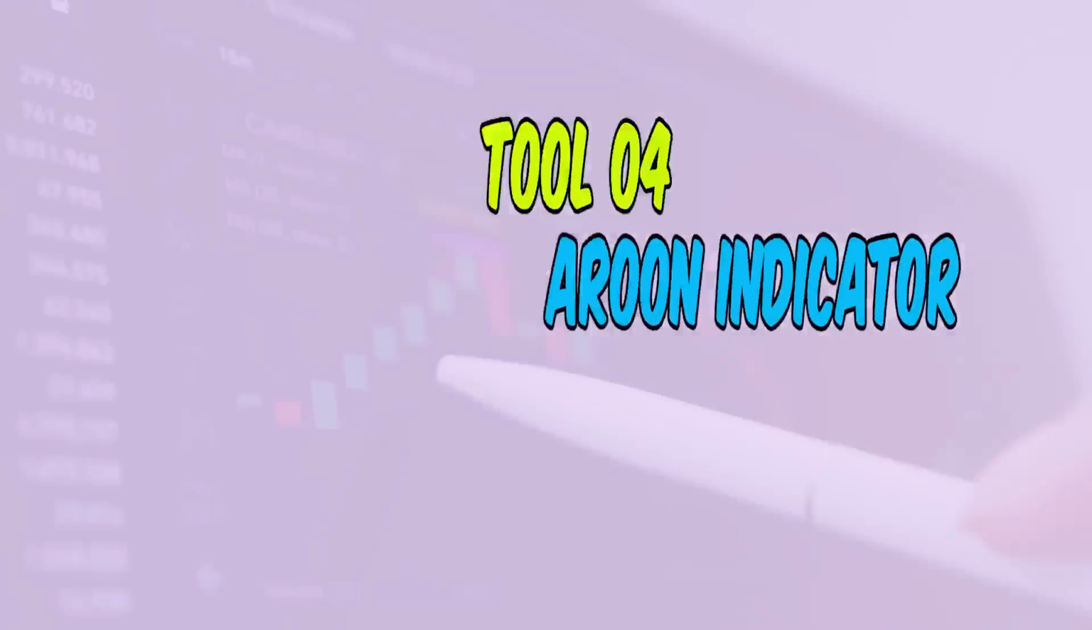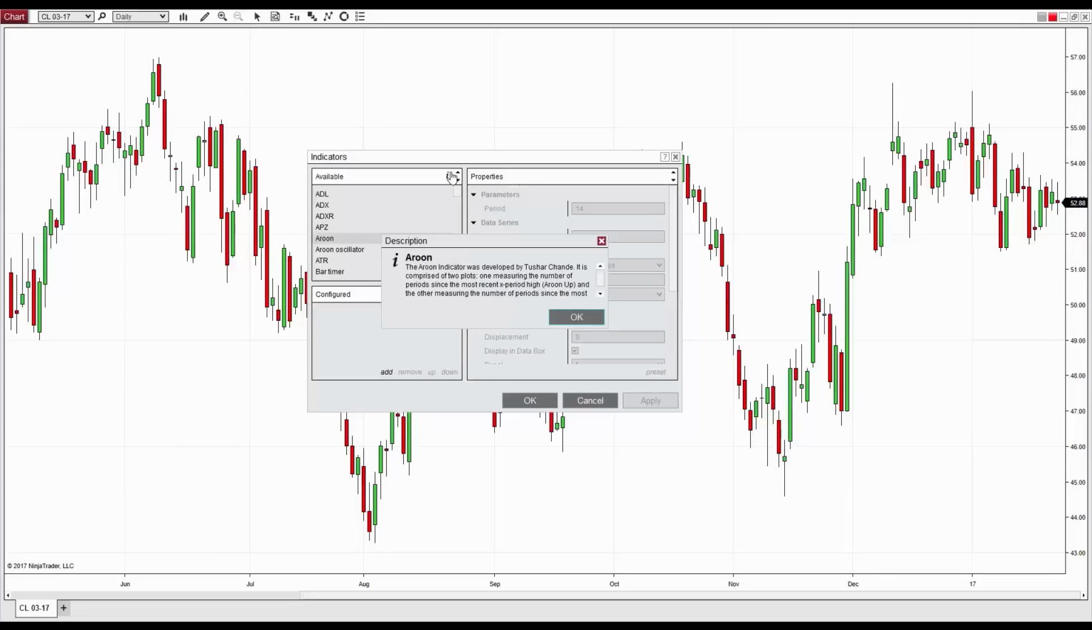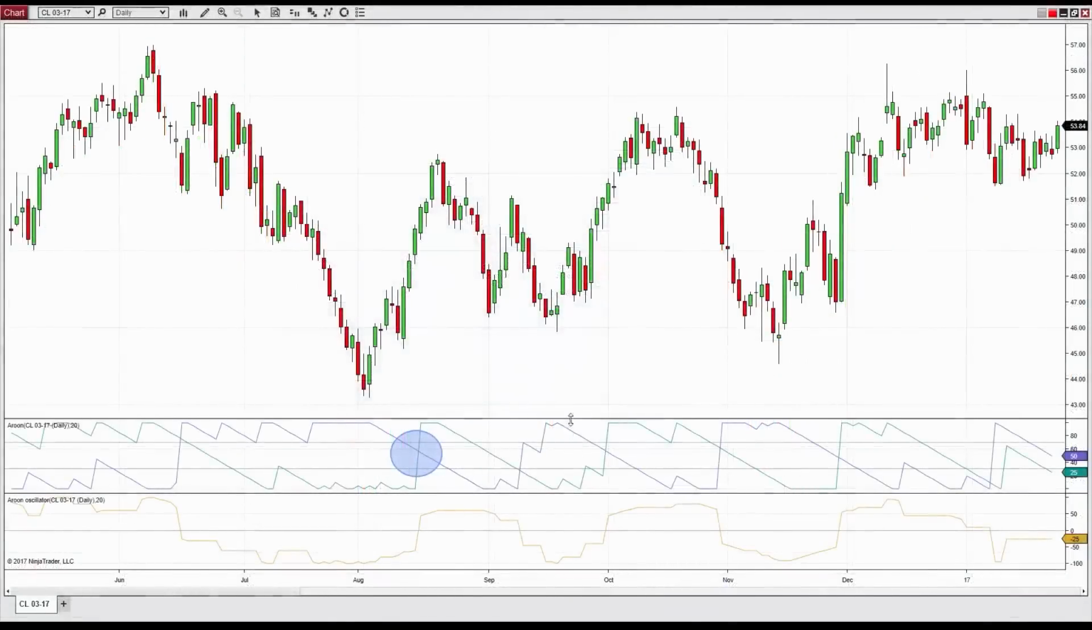The next tool on the list is the Aroon indicator. The Aroon oscillator is a technical indicator that determines whether a security is in a trend, and more specifically, whether the price is making new highs or lows during the calculation period, typically 25. The indicator can also be used to predict the start of a new trend.